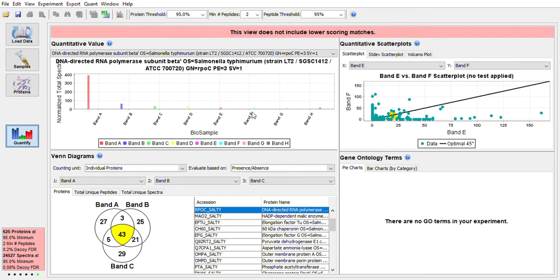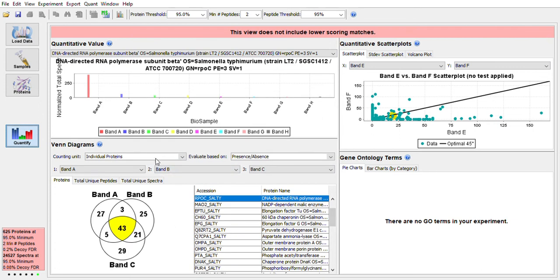And so this gives you a very crude way of looking at the relative abundance. So this particular protein was significantly more abundant in sample A than it was in some of the others. So you can really use this to get an idea about trends of abundance for a given protein across all the samples.